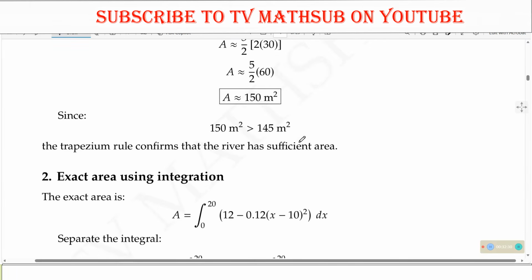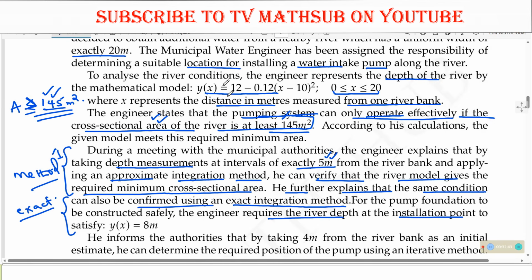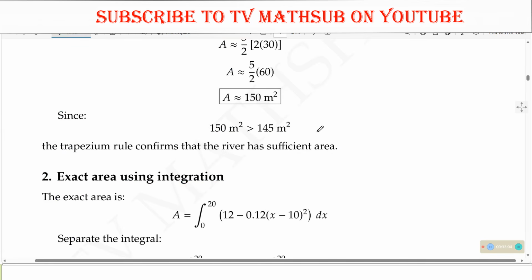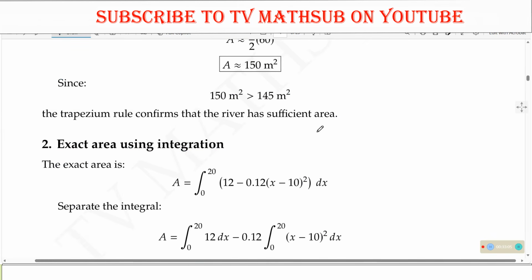Looking at what we have obtained, this value is greater than this, so the trapezium rule confirms that the river has sufficient area. The engineer states that the pumping system can only operate effectively if the area of the river is greater than or equal to that value.